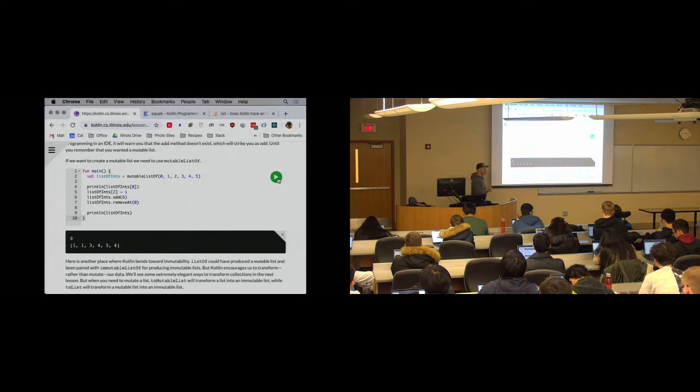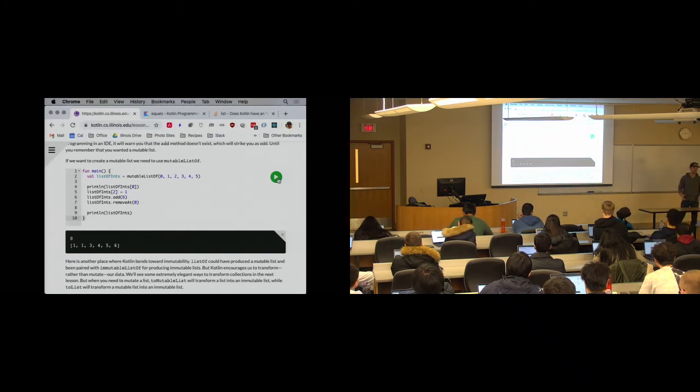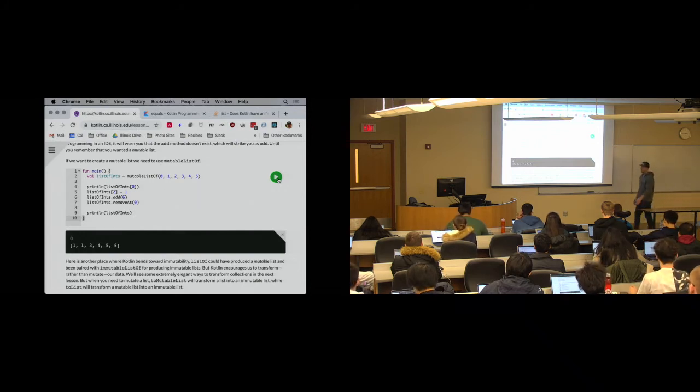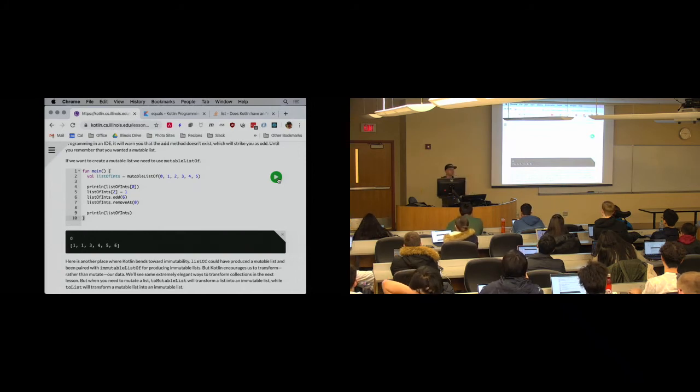Now again, I think this is an interesting design choice, in the sense that Kotlin could have said, let's have lists be mutable by default. listOf could have given you a mutable list, and then you could have had something called immutableListOf. But Kotlin is really encouraging us not to mutate data, and this is good practice for a variety of reasons. At the end of today, maybe going on Wednesday, we'll talk about all the really beautiful support Kotlin has for working with lists in ways that are inspired by more functional programming approaches that don't require that you modify their values. You don't need to modify a list in order to transform it. In many cases, it's the wrong thing to do. Okay, so good.